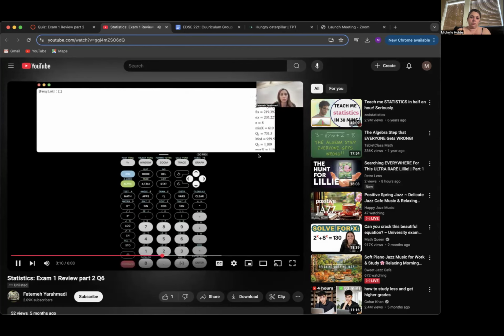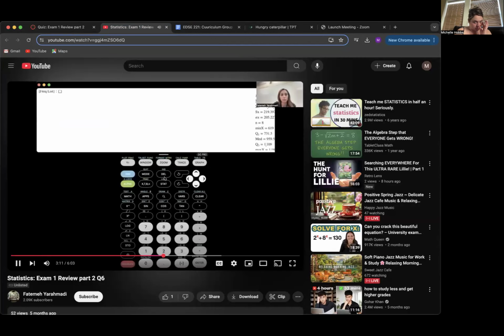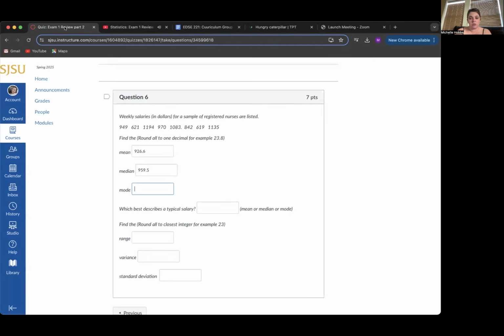Do we have any repetition here? We don't. Let's see the mode. There's no repetition, so the mode does not exist, and we're going to write DNE.